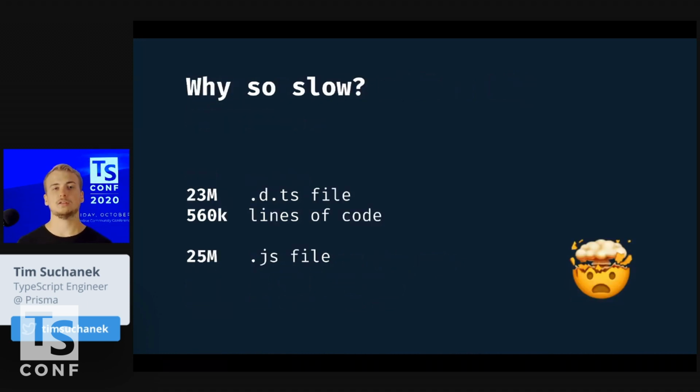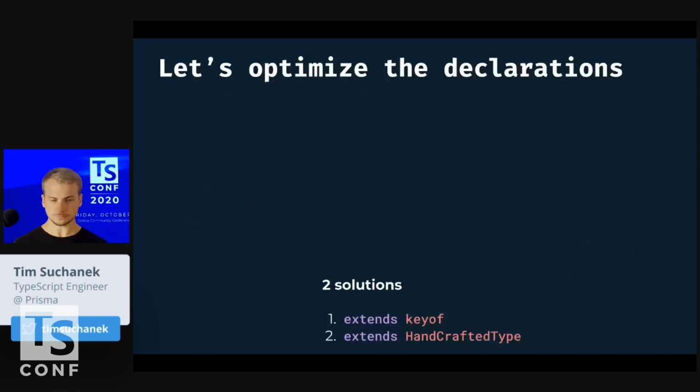How can we make this faster? One big problem here was definitely that we were just generating a lot of lines of code, 560,000 lines of code, just the declarations, and the JavaScript file was also huge. So obviously Node and TS Node don't do anything wrong, but they just need to parse a huge file here. So what can we do about this?